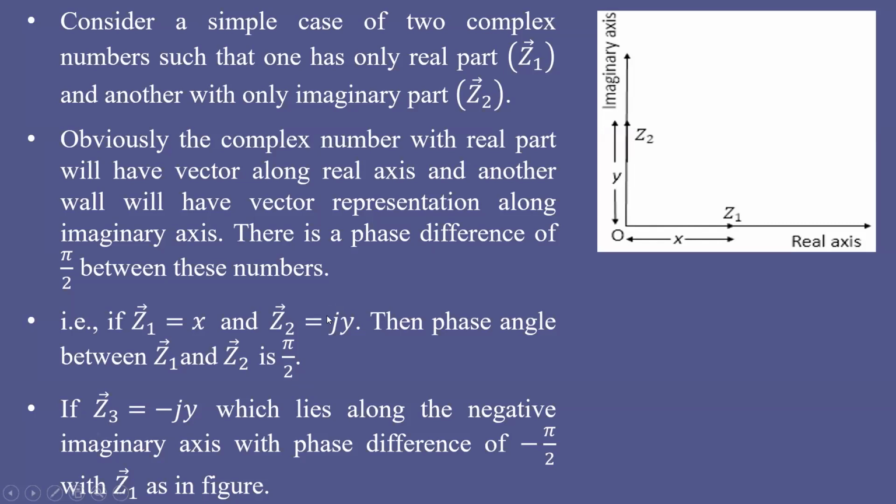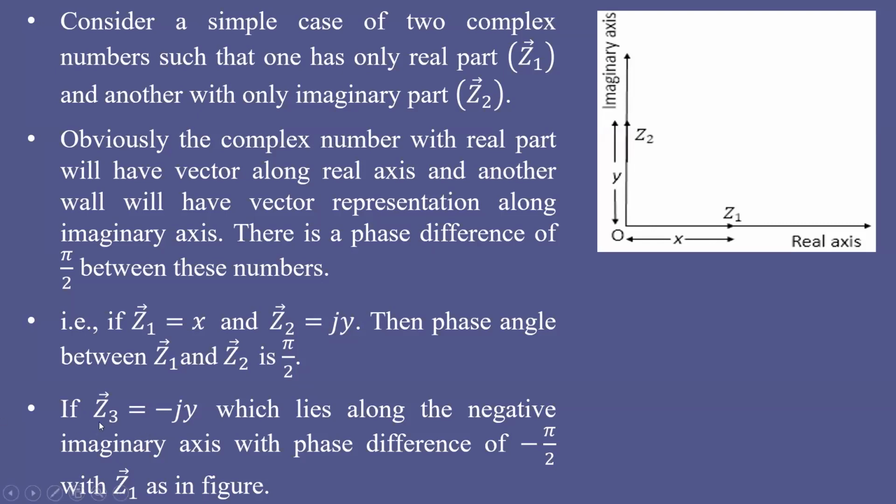If you remove this j, what will happen? Z2 will also appear along the real axis. That is how j is considered to be an operator which introduces a 90 degree phase difference with respect to the real axis.